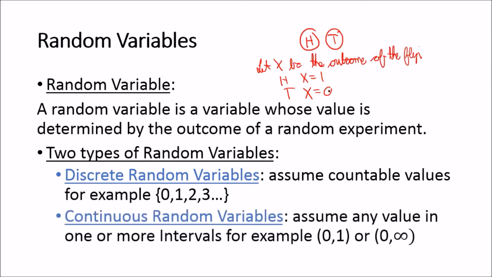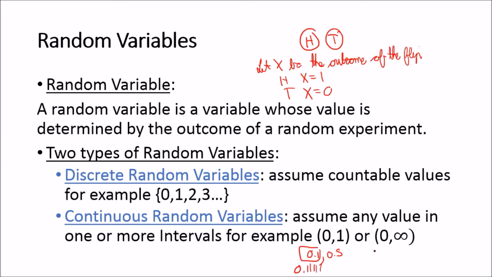Okay? So the continuous random variables, they assume any value in one or more intervals. For example, any value from 0 to 1, excluding 0 and 1, of course, because these are open brackets. So it can be 0.1 or it can be 0.5, for example. They can take on decimal values. They can even take on 0.11111, for example.